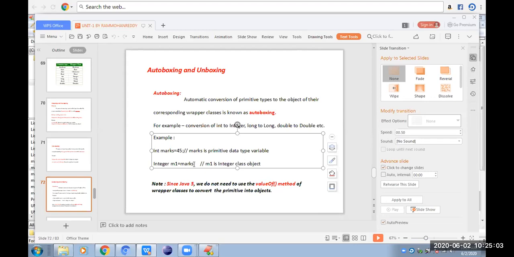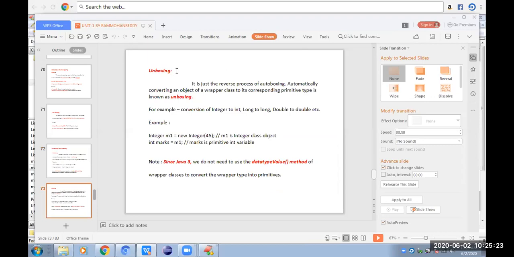From Java 5 onwards, autoboxing is there, so separately there is no need to use any method. Integer m1 = marks. Clear? Directly it is converting marks. The reverse of this one is unboxing. Automatic conversion of an object into a primitive data type is known as unboxing.